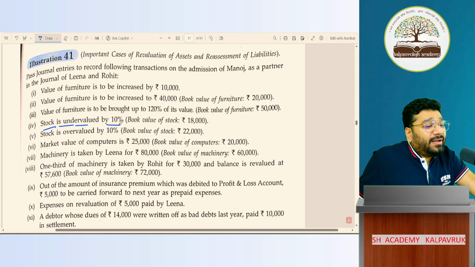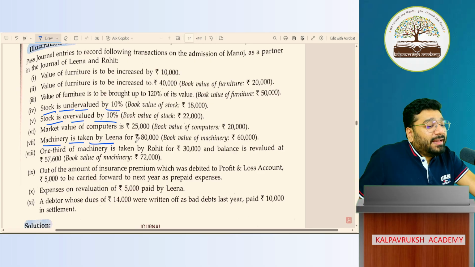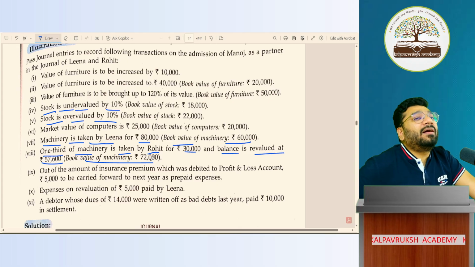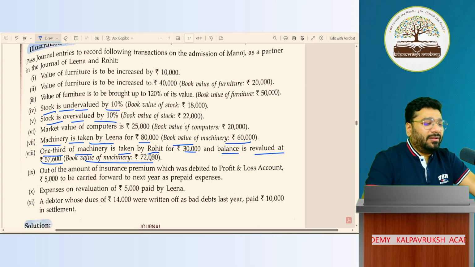Stock is undervalued by 10%. Stock is overvalued by 10%. Machinery taken by Lena at 80,000, book value 60,000. 1/3 of the machinery is taken by Rohit for 30,000 and the balance is revalued at 57,600, book value so and so. What I showed you now is just a trailer, simple baby language I gave you. The real challenge will follow in the upcoming classes. Got it, not got it, doesn't matter.